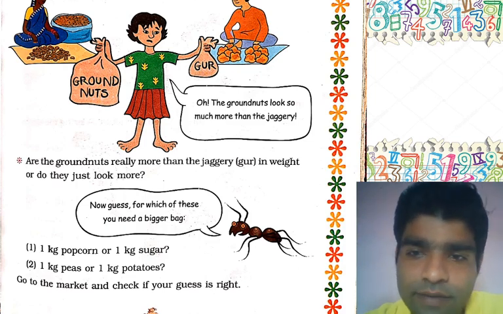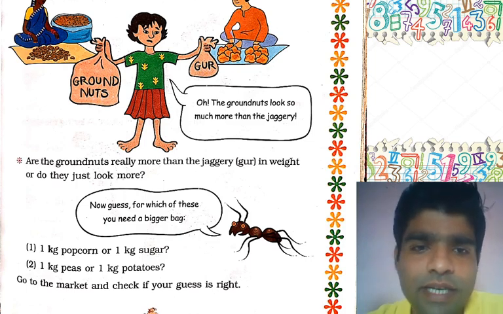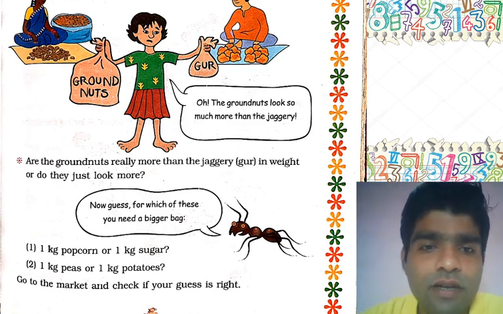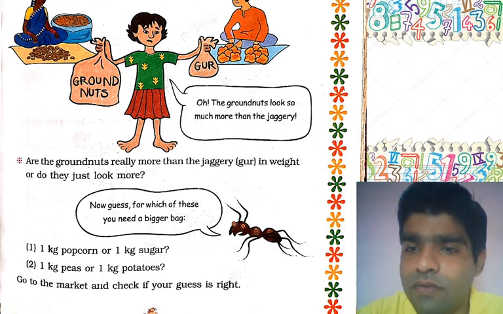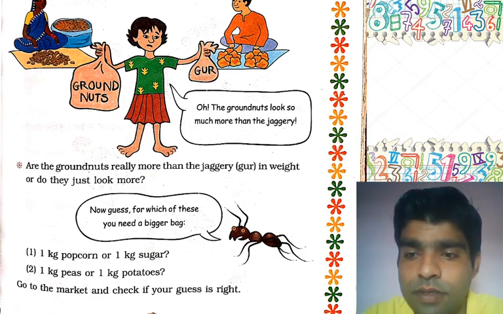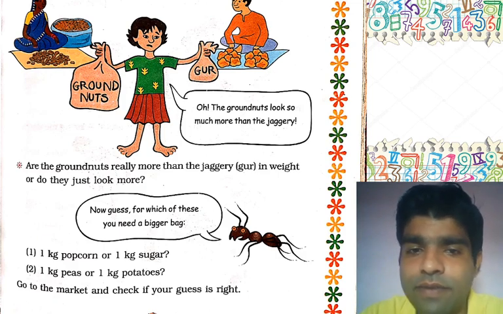The second example is 1 kg of peas or 1 kg of potatoes, and for 1 kg of peas we need a bigger bag. All our examples are based on finding out which is heavier.